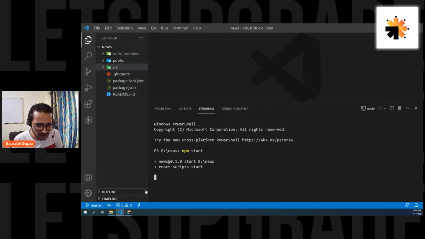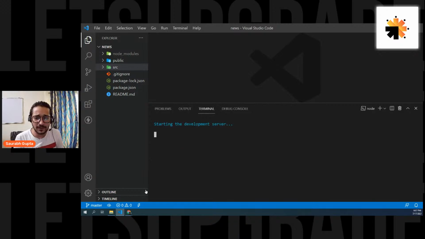Sandeep is asking, what project are we going to build? We are going to build a news app. We are going to build a news feed app where we will see how to extract news from the API to our application using React hooks and the JavaScript methods. So here we go. Our development server is starting.